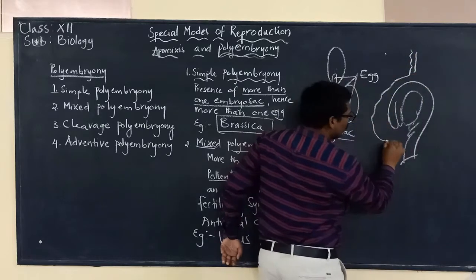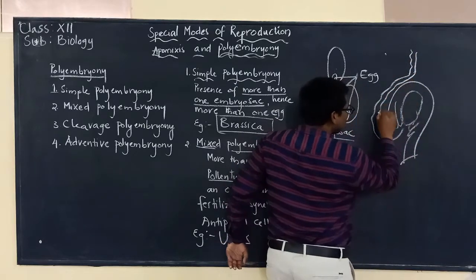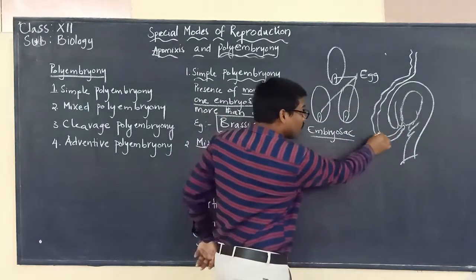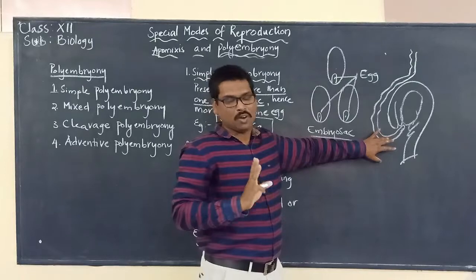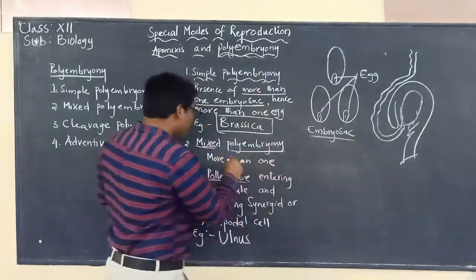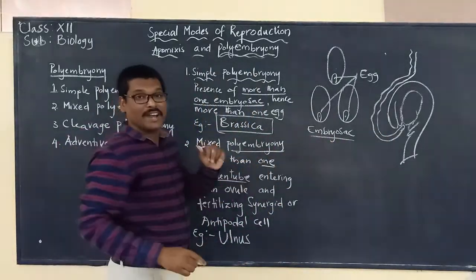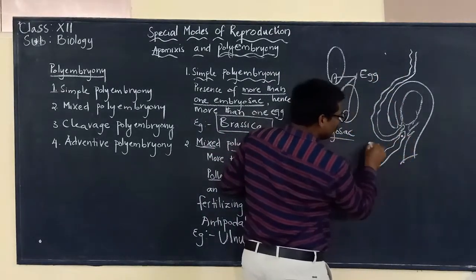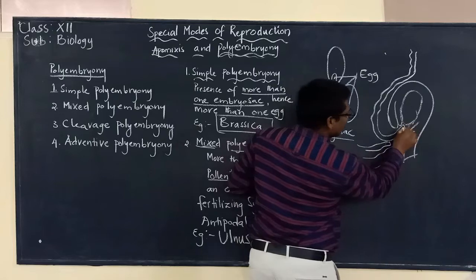It comes all the way and enters into the ovule. This is again the common point. But what we are saying, more than one pollen tube will be entering. So there may be another pollen tube that is entering, maybe another pollen tube that is trying to enter inside.